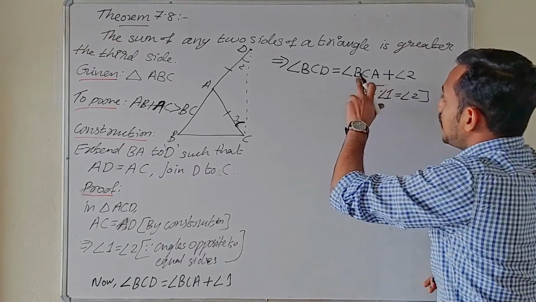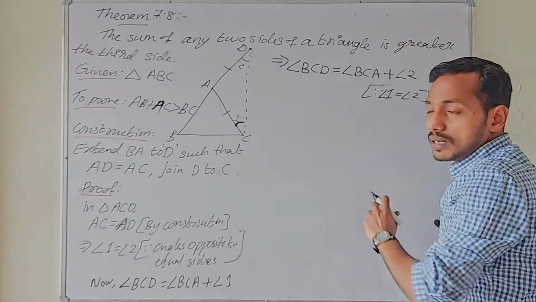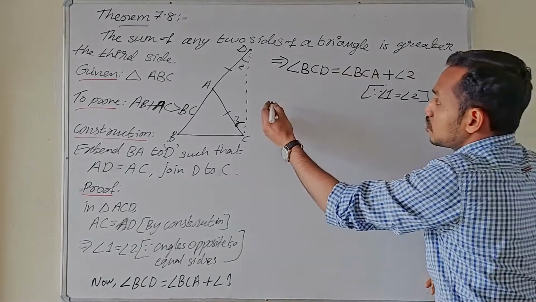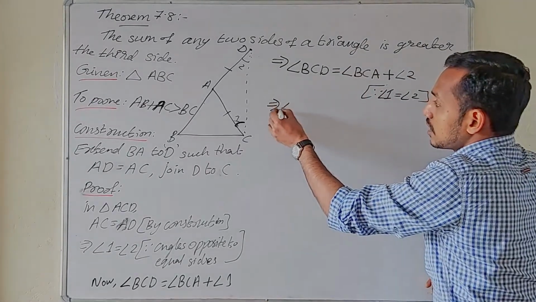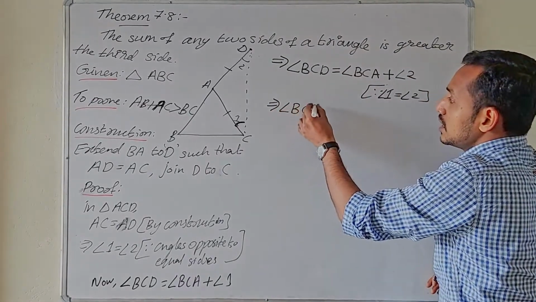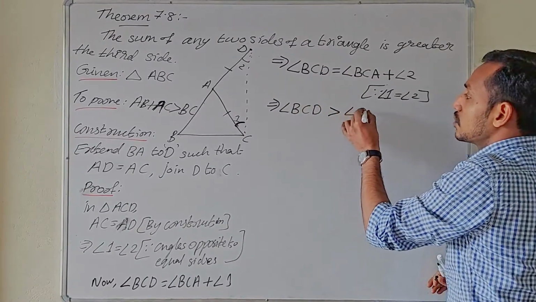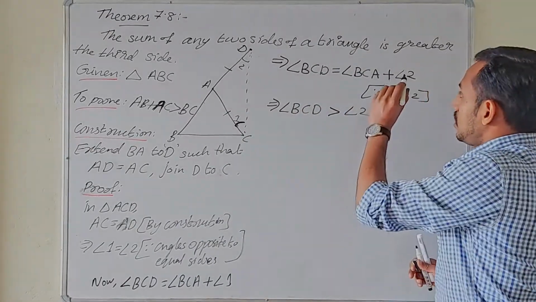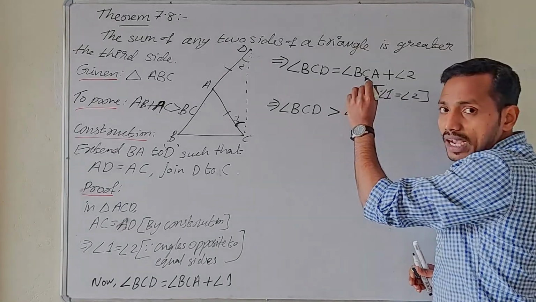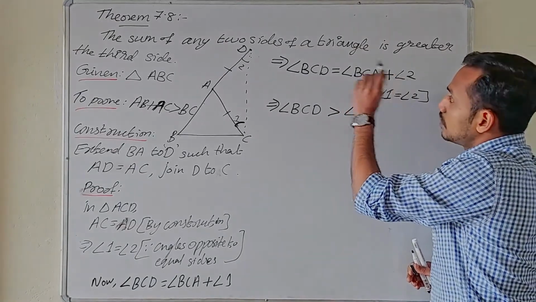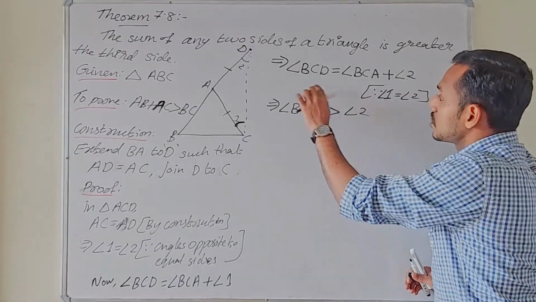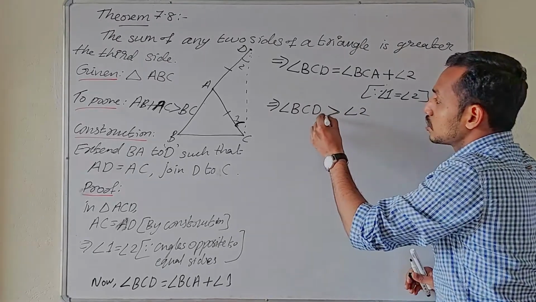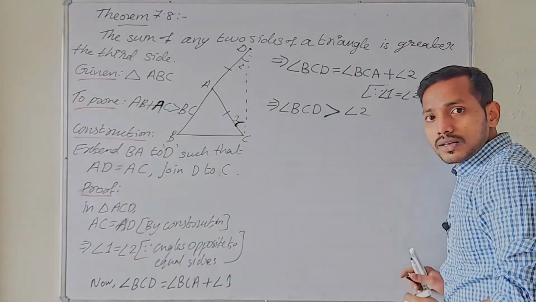If it is angle BCA plus angle 2, that means something is added to angle 2, then obviously we can say that angle BCD is greater than angle 2. Because some non-zero value of angle is added to angle 2 to get angle BCD, it should be greater than angle 2. Clear?